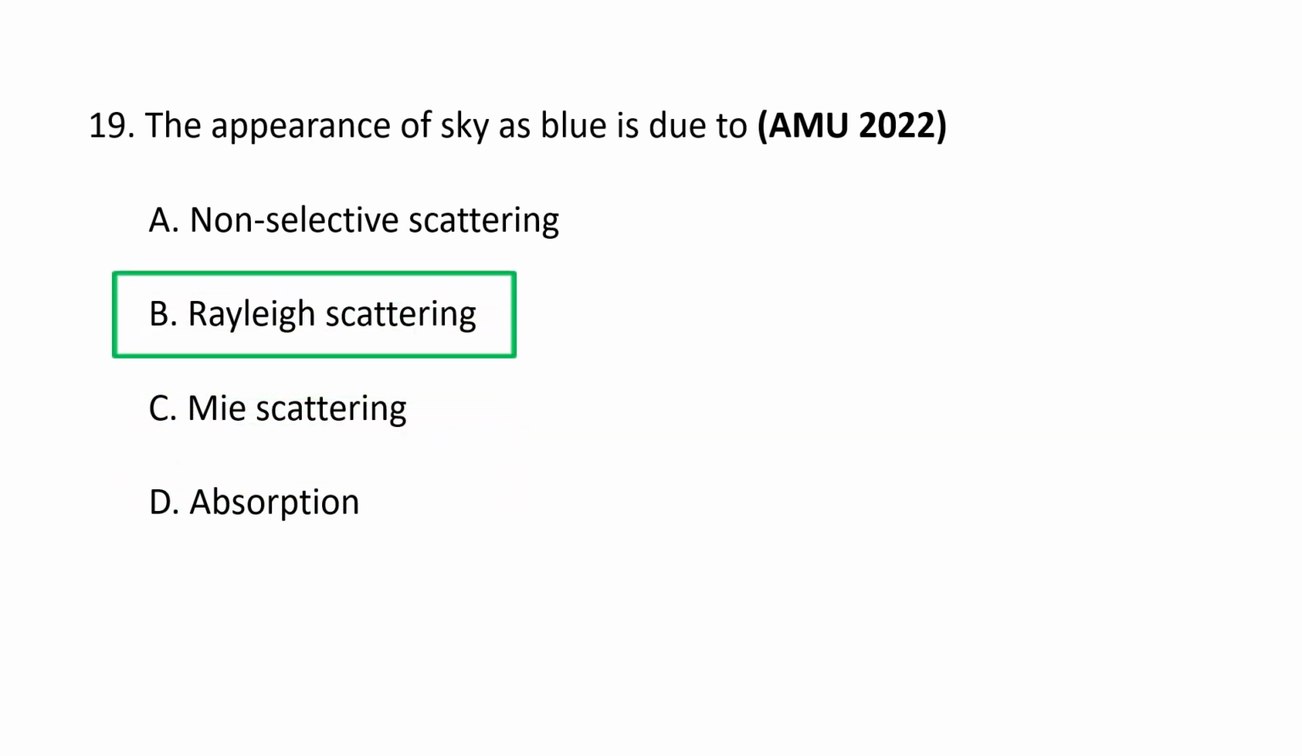Rayleigh scattering. The appearance of the sky as blue is due to Rayleigh scattering, a phenomenon where sunlight is scattered by gas molecules in the Earth's atmosphere. Because blue light has a shorter wavelength, it is scattered more effectively and in all directions than other colors, such as red, which have longer wavelengths. So our eyes perceive this abundant scattered blue light, making the sky appear blue. The appearance of sky as blue is due to Rayleigh scattering.